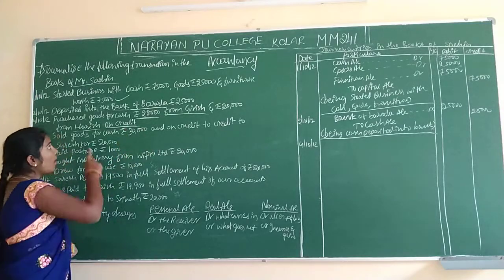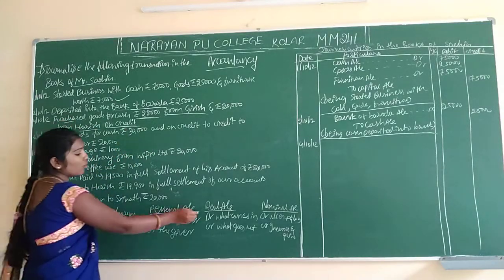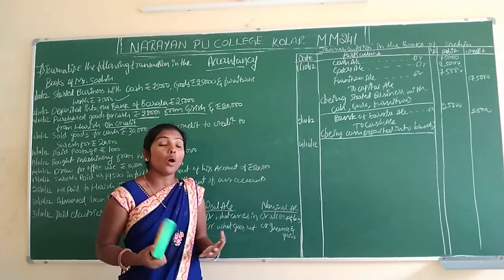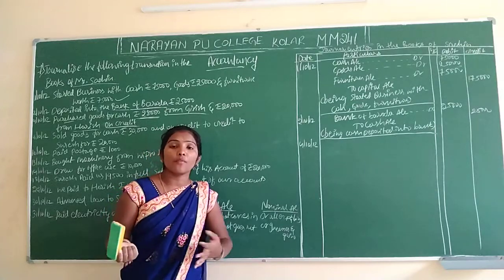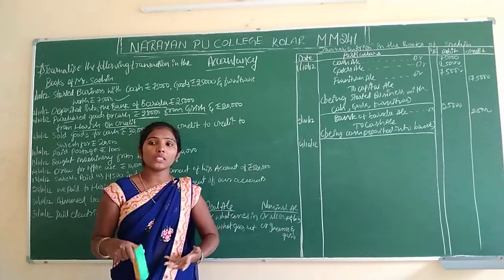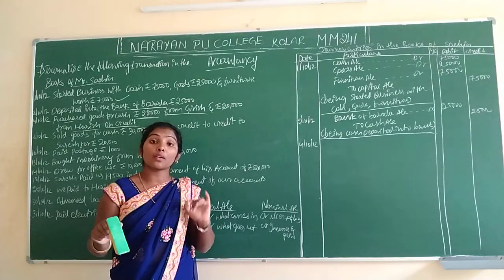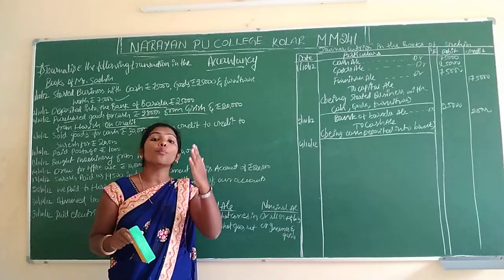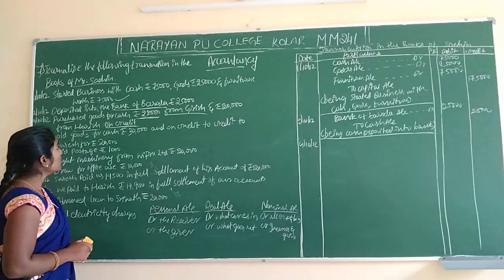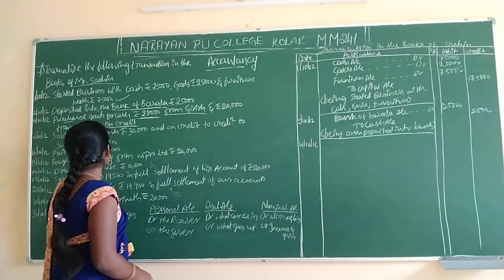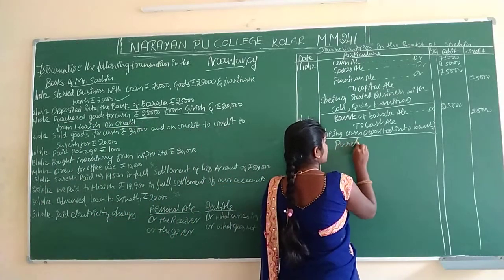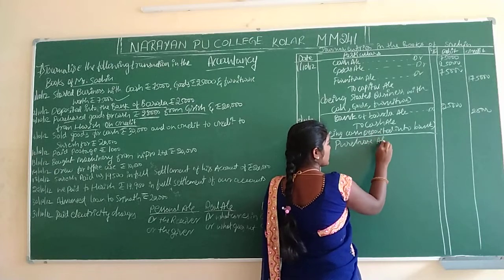Okay, and always the purchase is which account? Real account. Real account, what's the rule? What comes in your business, what goes out of your business. What comes in means if we purchase, we will get the goods. What goes out means the cash will go out. If we do not pay today, we have to pay later. Shall we write the entry here? Yes. Okay. In the same day 2 purchases happened.